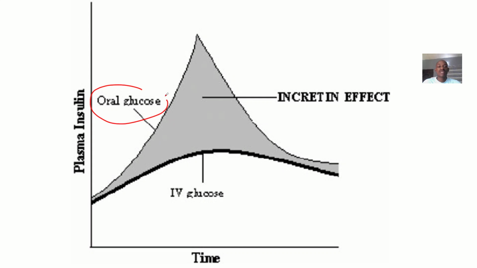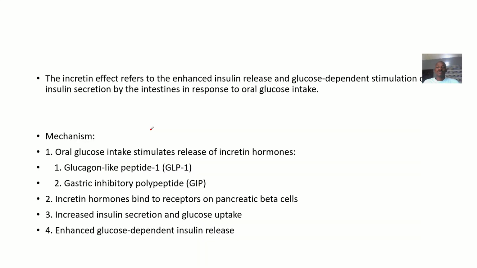So if you take oral glucose, versus glucose administered through the intravenous route, one of these can cause a more rapid release of this thing, insulin, okay? So they are simply talking about the effect that oral glucose has on the release of insulin in the body, okay? So let's look at the concept so that you know what incretin effect is.